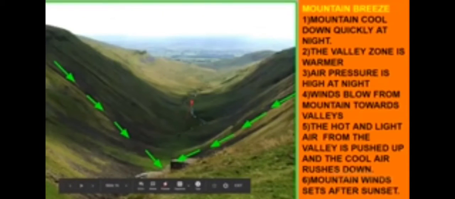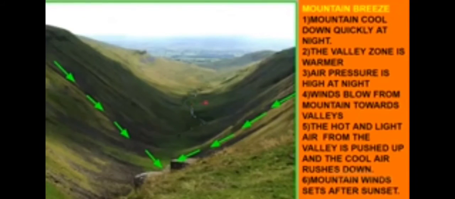Okay. So what happens to the air pressure here? Because the mountain tops are cooler, the temperature is low, air pressure will be high. Correct. So air pressure is high at night at the mountain tops. When the air pressure is high, how will the winds blow?